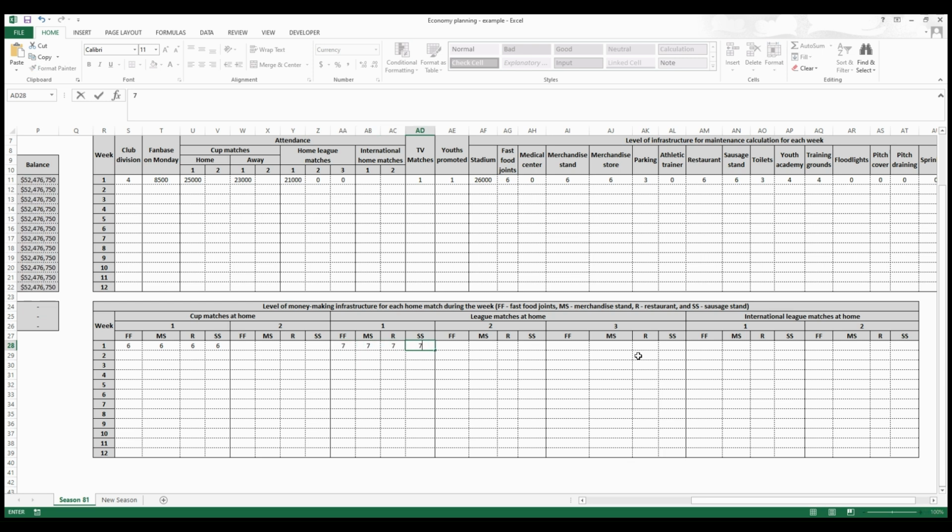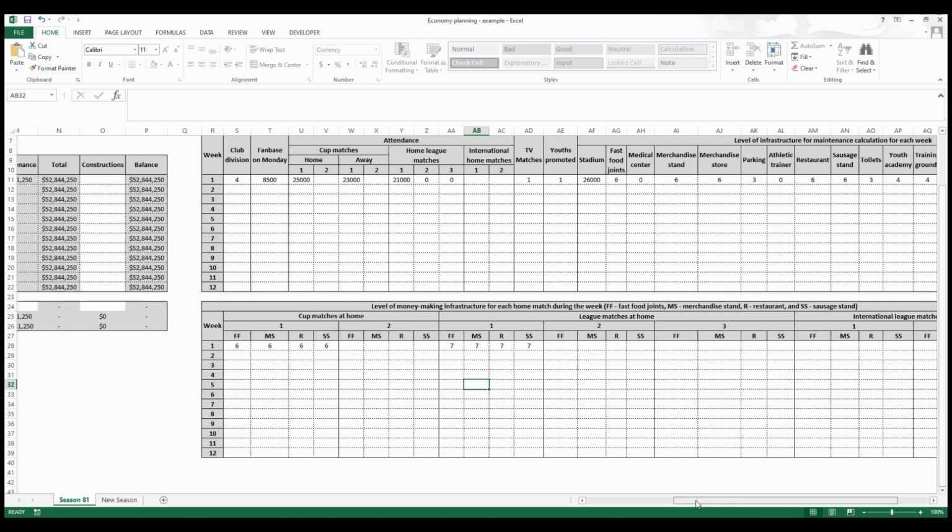When the spreadsheet calculates, it will give you more revenue for this match due to your facilities than this one, because the level is higher. Okay? If you have more matches in that week, you also fill up these ones. If you don't have, you can write anything here. You could put 10, 9, it doesn't matter, because since it's 0 here, the final result will be 0 anyway. So you can just leave it blank.